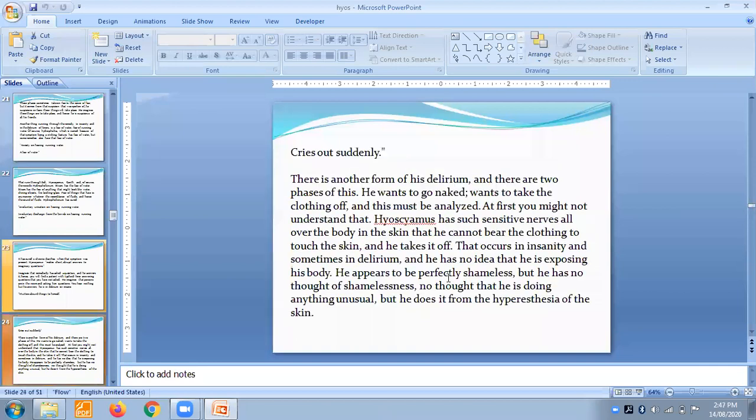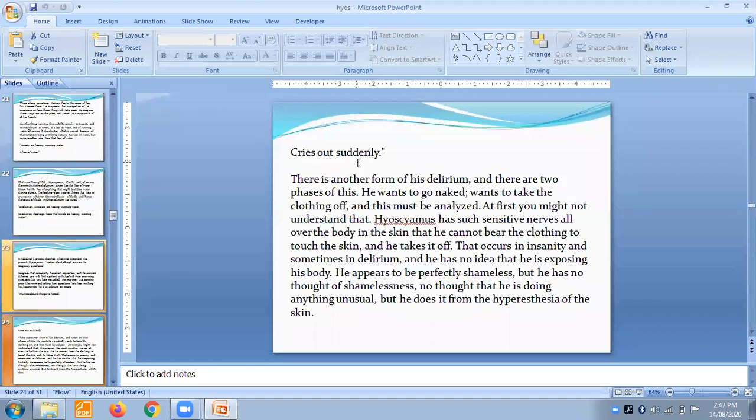We'll move towards the further slides. They can cry out suddenly. There is another form of his delirium. There are two phases of this. He wants to go naked, wants to take the clothing off, and this must be analyzed. At first you will not understand that Hyoscyamus has such sensitive nerves all over the body in the skin that he cannot wear clothing to touch the skin. He takes it off, that occurs in insanity and sometimes in delirium.